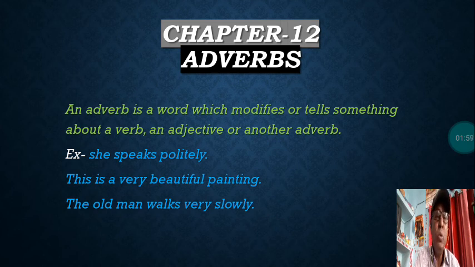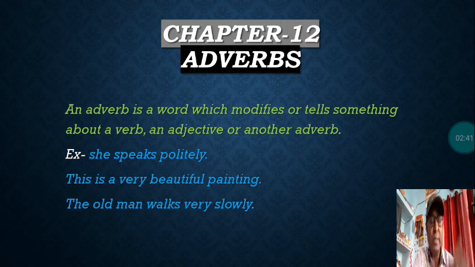This is a very beautiful painting. Here you can see in this sentence which word is an adverb. In this sentence, very before beautiful is an adverb. It is describing the adjective. As in the definition we have learned, an adverb is a word which tells something, describes something or modifies an action word, that is a verb, an adjective or another adverb. An adverb even modifies another adverb in the sentence as well.